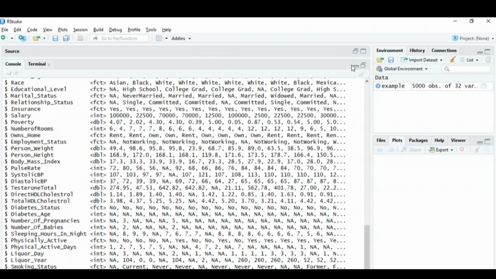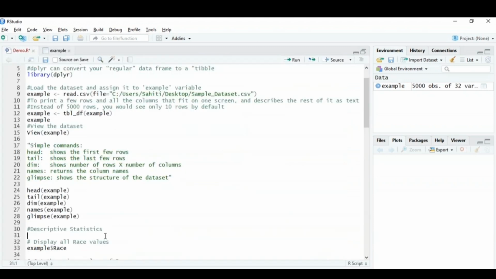Now let me just minimize it again. All right. So now that you know the basic commands in R, you know how you can start analyzing the data. Let's start with the second step, that is the descriptive statistics.